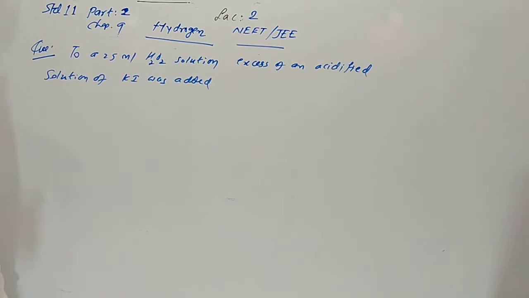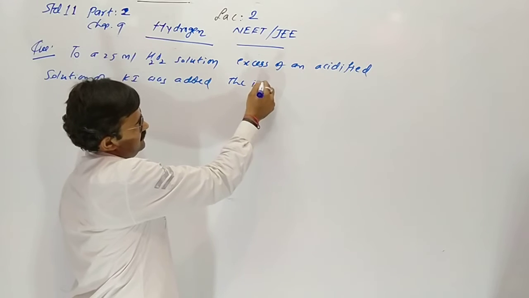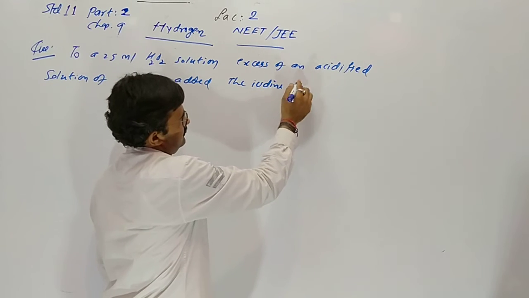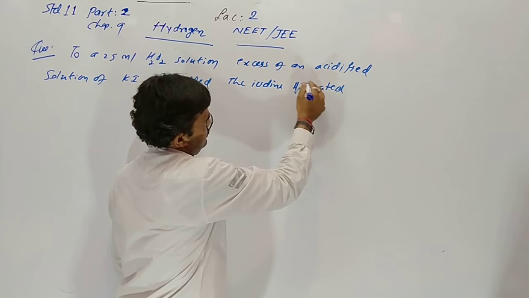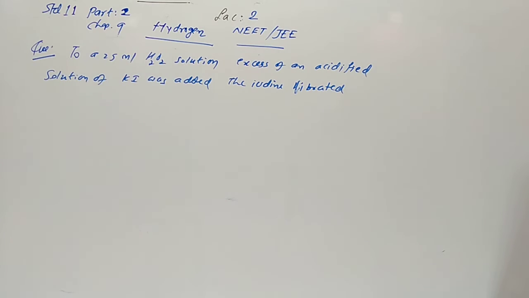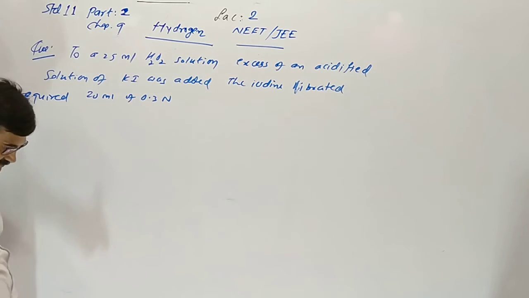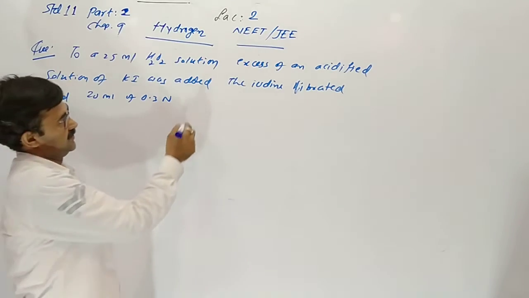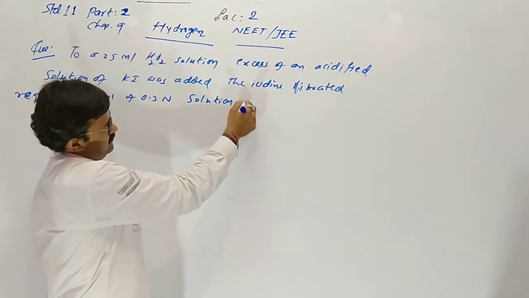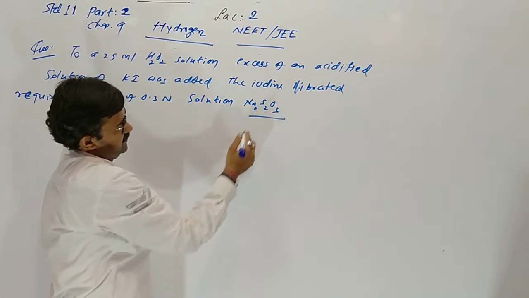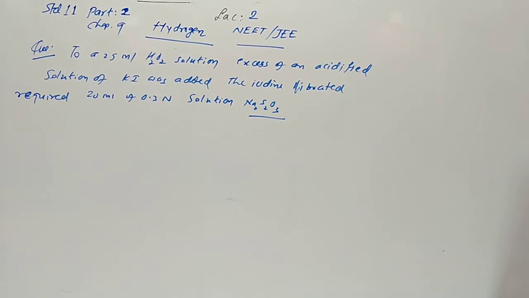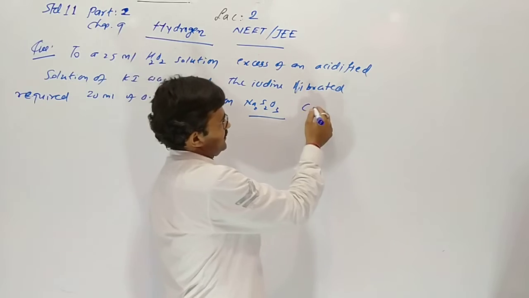The iodine liberated required 20 milli of 0.3 normal sodium thiosulfate Na2S2O3 solution.